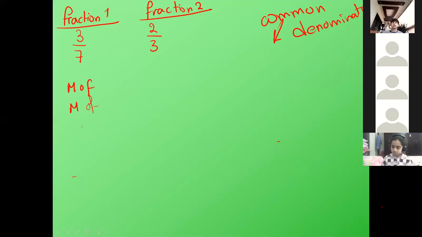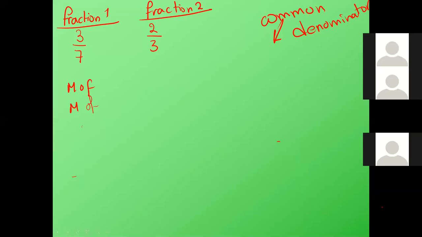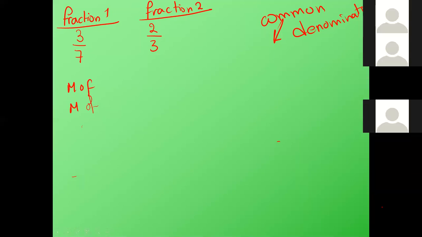I will choose another one. Bilal Shibli. Yes, Bilal. How do we find the common denominator between 3 over 7 and 2 over 3?